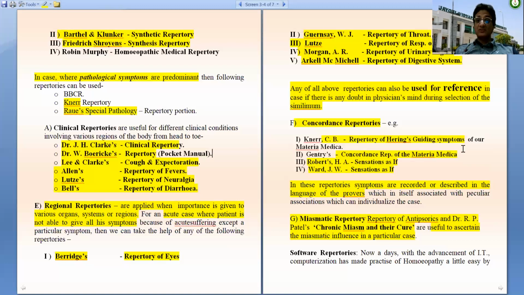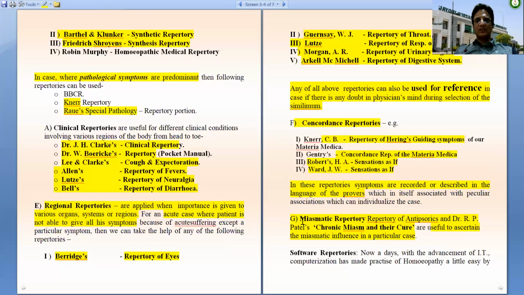So such grand rubrics are found as such in this repertory because the purity of symptoms is maintained in them. They are Puritan repertories. The examples are NAR repertory, Gentry's repertory, Roberts' Sensation As If, and Ward's Sensation As If.